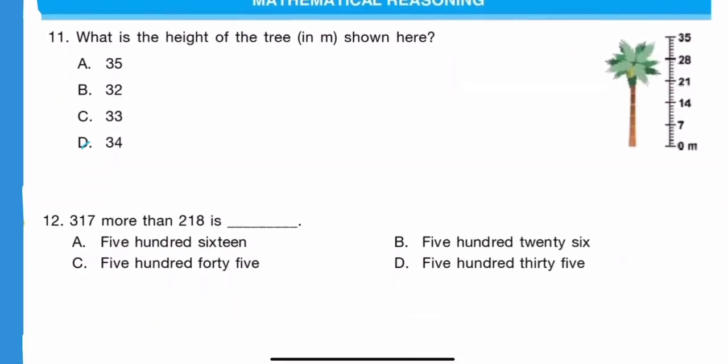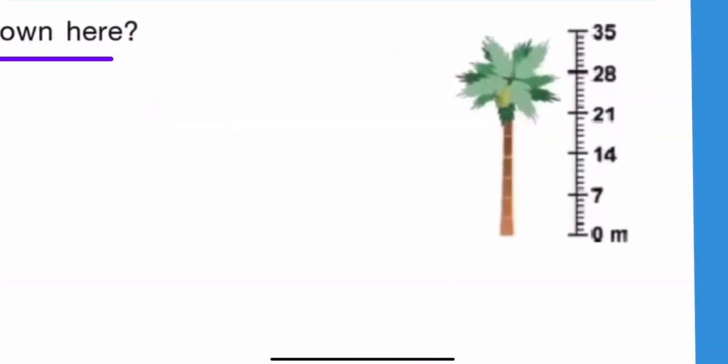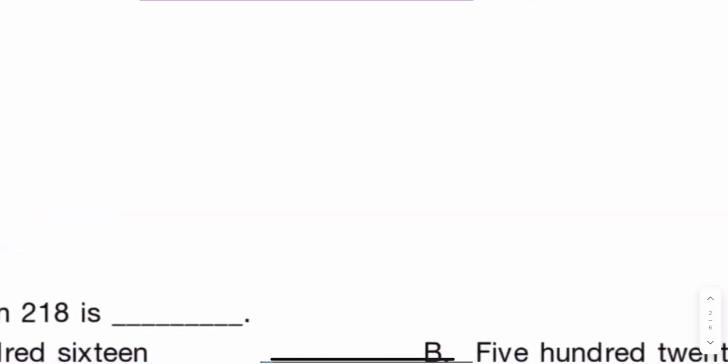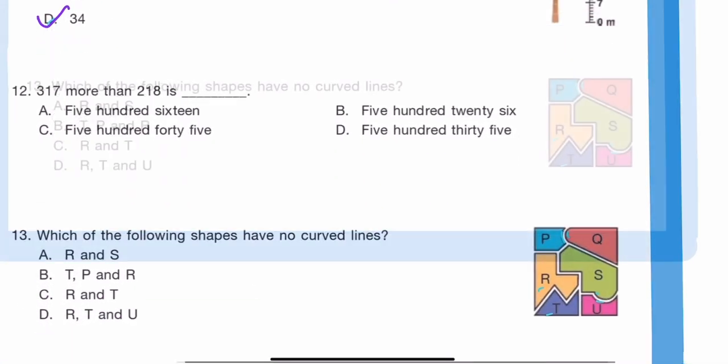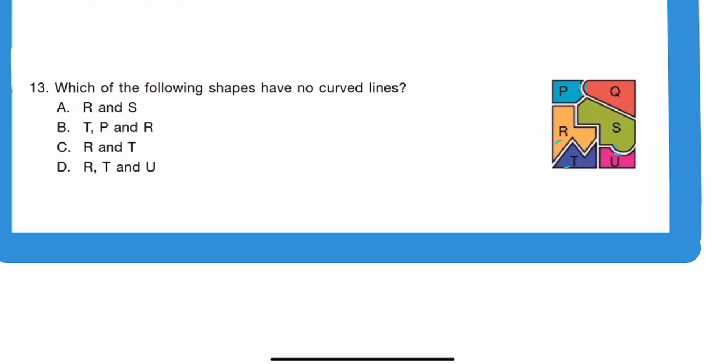Next section is the mathematical reasoning section. Question number 11. What is the height of the tree shown here? We can see here, if we enlarge it, this is the height of the tree. That is one less than 35. So 28, 29, 30, 31, 32, 33 and 34. So 34 meters is the correct answer. Next question is 12.